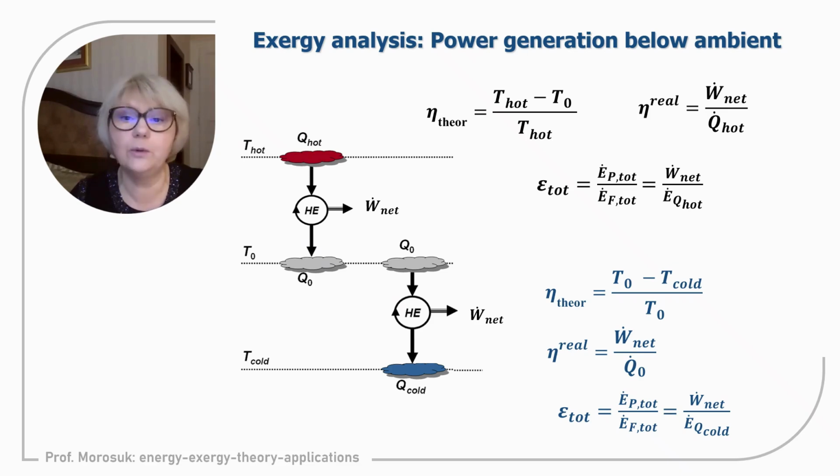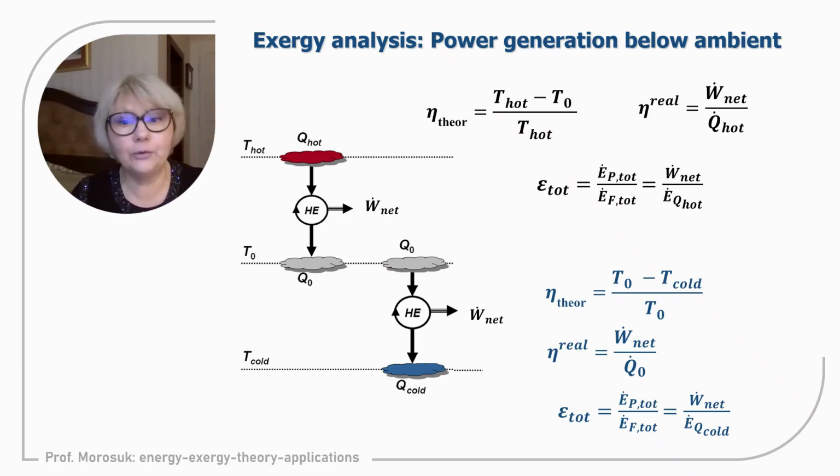So for this system, we will write T0 minus T cold divided by T0 because it is a direct thermodynamic cycle. Absolutely the same will be the real efficiency, W net divided by Q at T0, because the surface water is the heat supplied to the system.